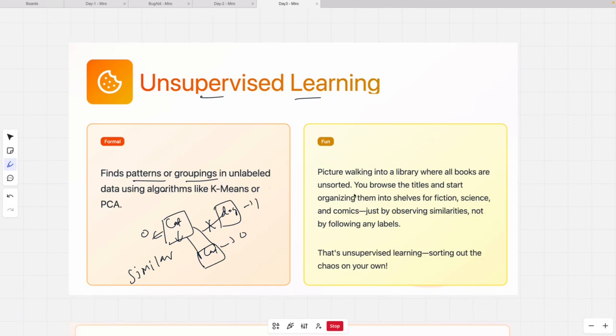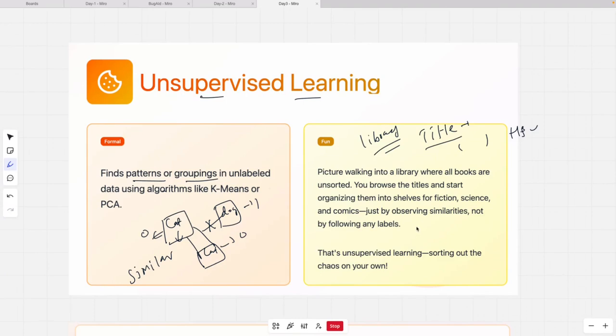Now you can imagine this: you are going into a library. Let's say there is no labeling, but still by reading the title and maybe a little bit of description, you will definitely know whether it's a science fiction or a self-help book. It is obvious, because we understand the pattern, like what title would make sense for a science fiction book, or what the title should be for, let's say, a romantic love story. So how the learning happens here is very different from how it happens in supervised learning.